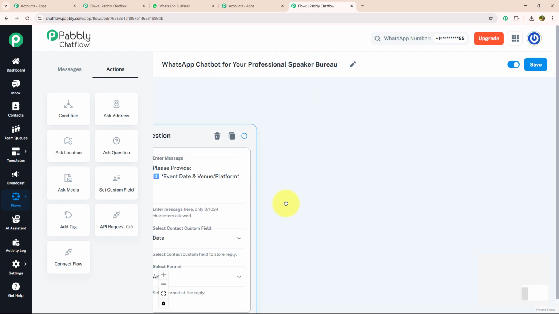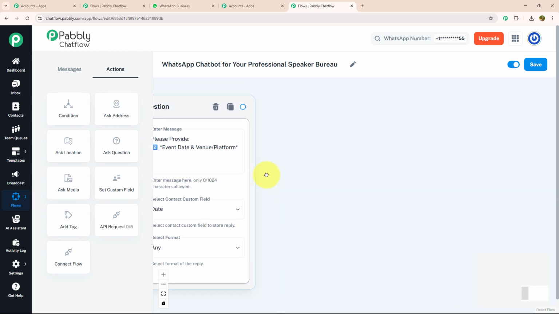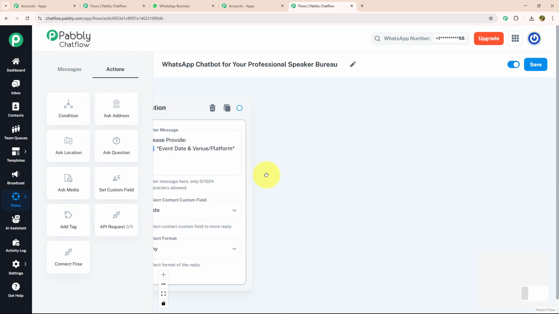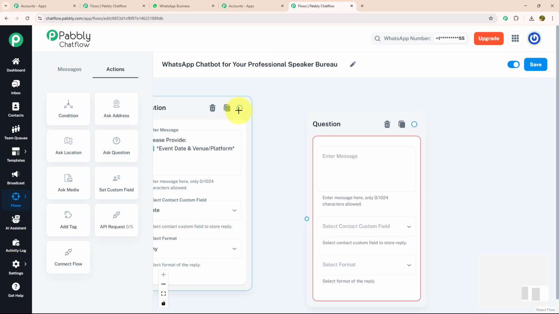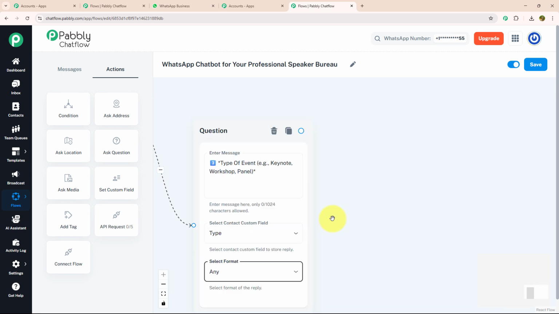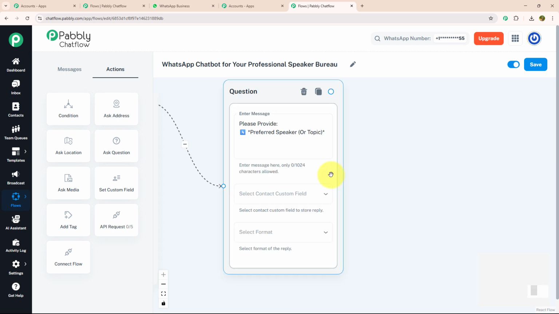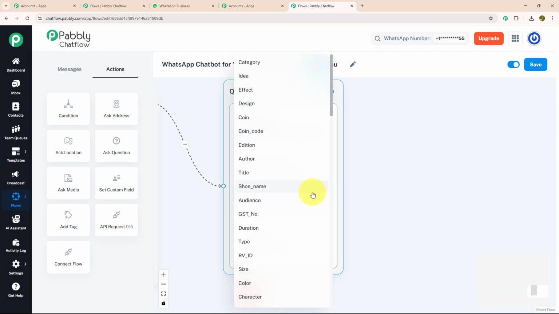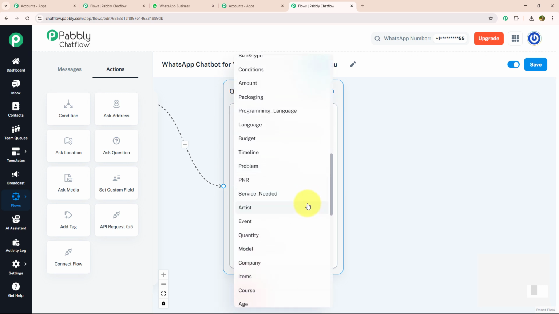Now, after knowing about name and date, I want to know about the type of event it is. I'm going to drag and drop ask question again and connect with my previous question. Here I'm going to enter my message: type of event, example, keynote, workshop or panel. And with that, I have selected my contact custom field as type and my format as any. Now, the last thing I want to know is the preferred speaker. I'm going to select my contact custom field as artist and my format as any.